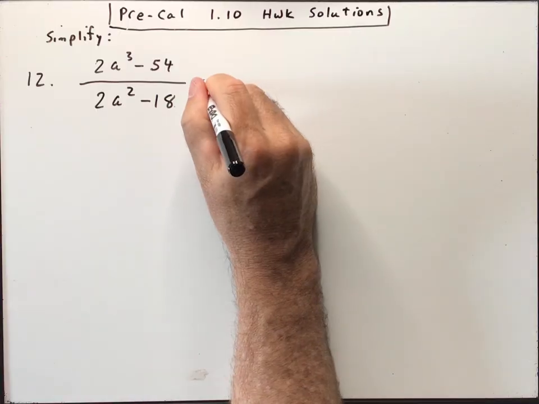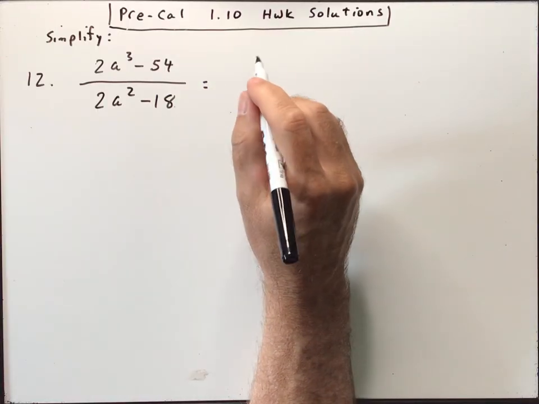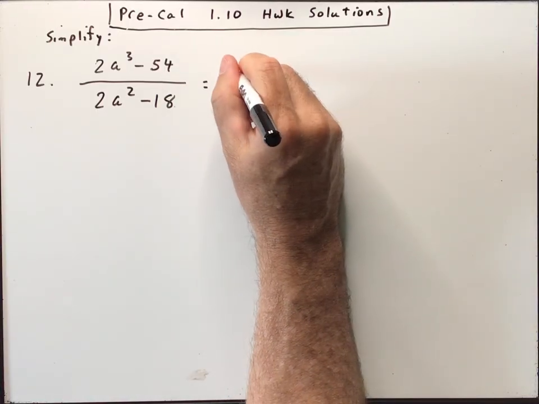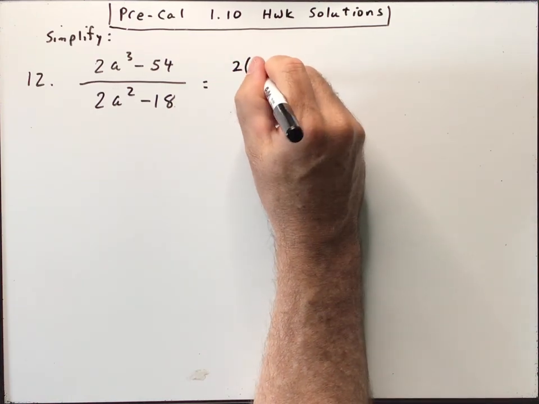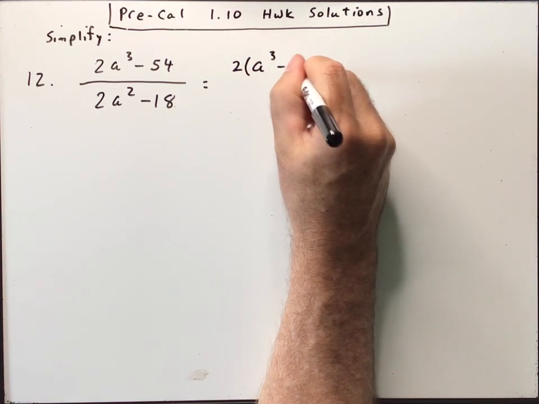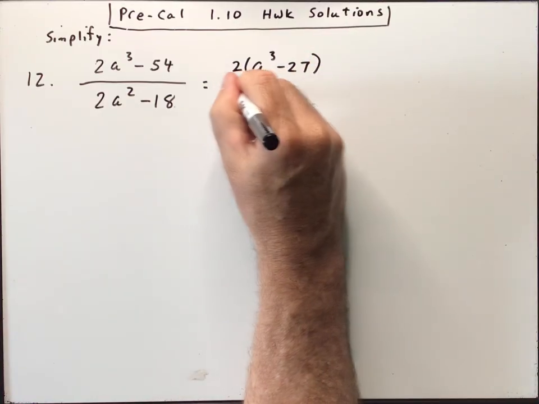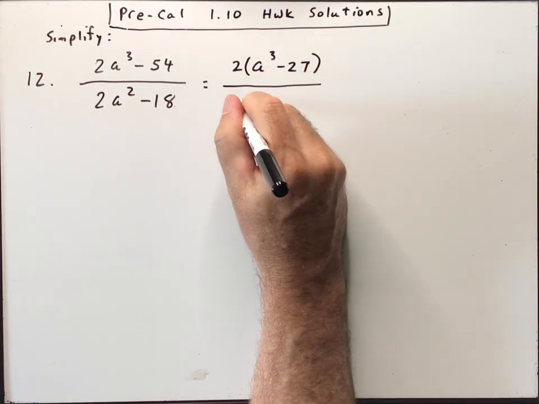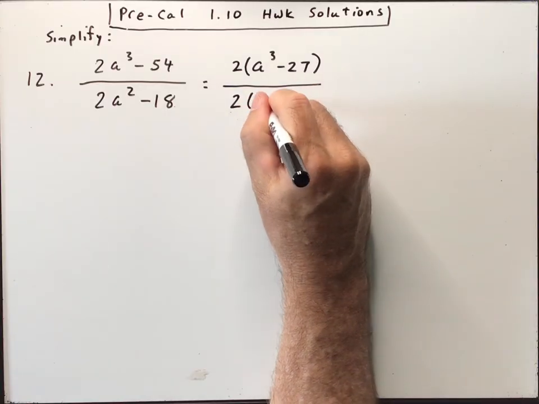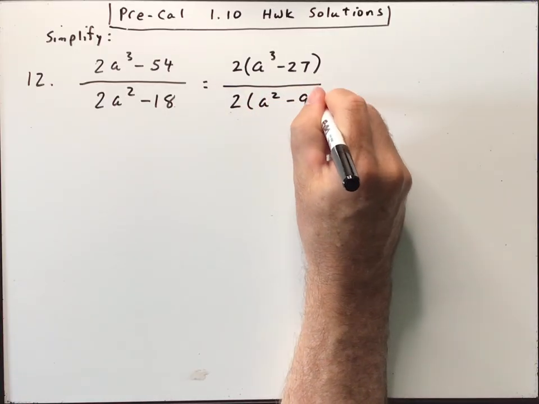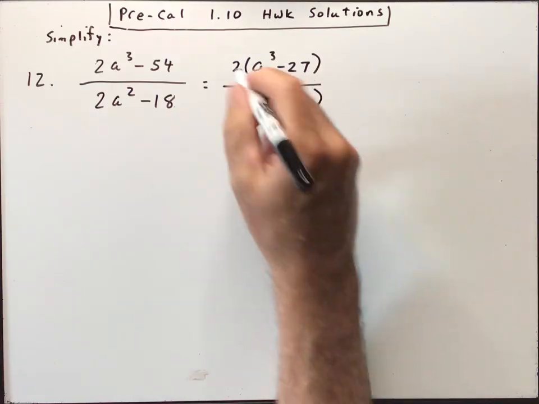Remember, when we factor something, the first thing we want to do is factor out a greatest common factor. So if we factor a 2 out of the top, we'd have a cubed minus 27. And if we factor a 2 out of the bottom, we would have a squared minus 9. All right, now those 2's go away.